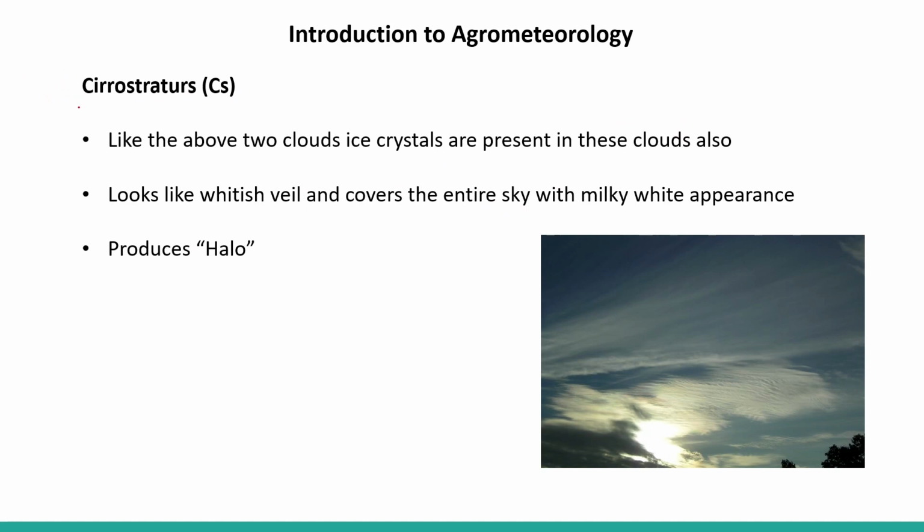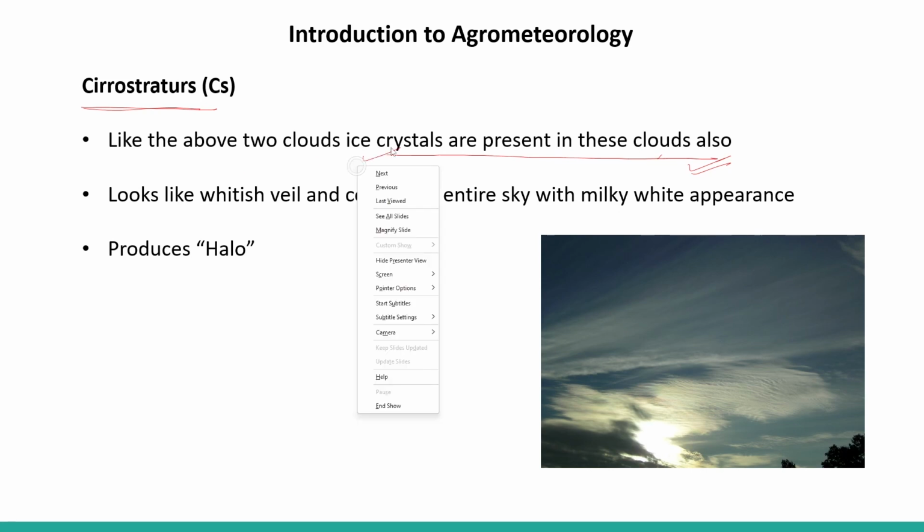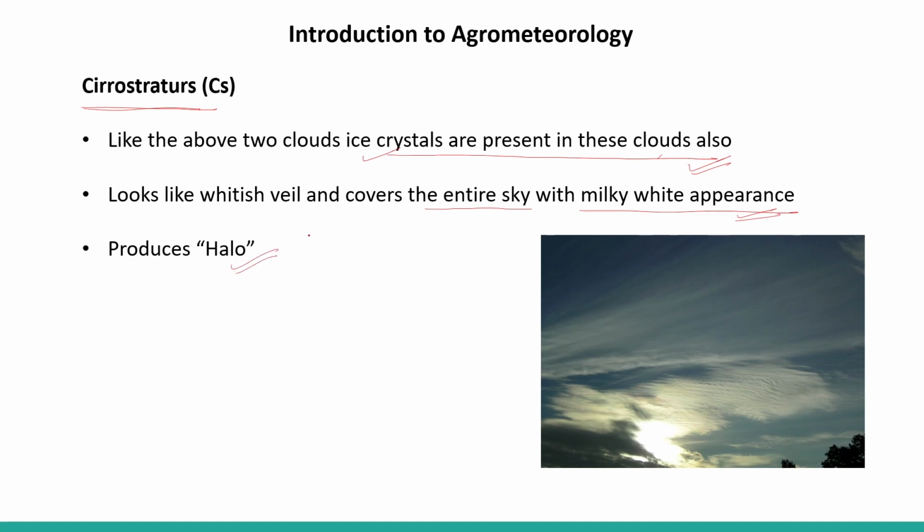Next is cirrostratus. Like the above 2 clouds, ice crystals are present in these clouds also. So in family A, which bears the 3 different types of clouds, they all bear ice crystals. They look like a whitish veil and cover the entire sky with a milky white appearance, and they also produce halo. So this is the cirrostratus type of clouds.